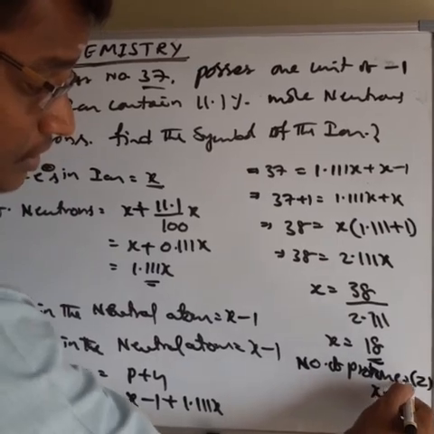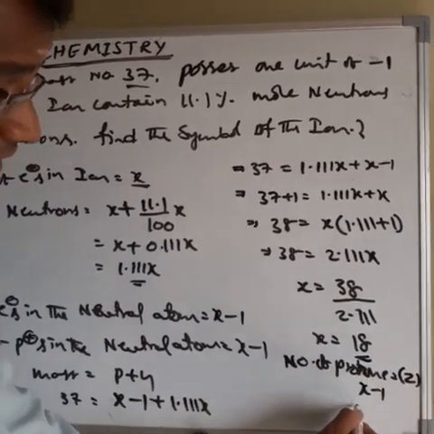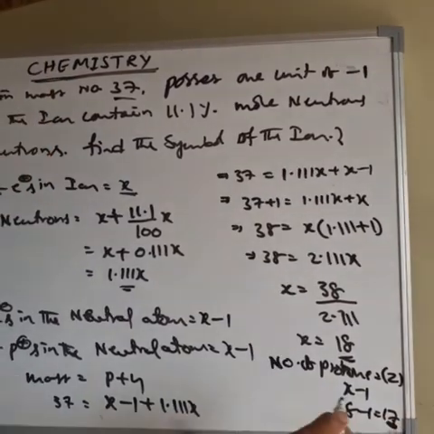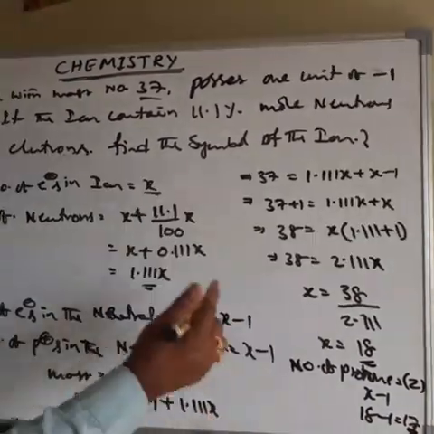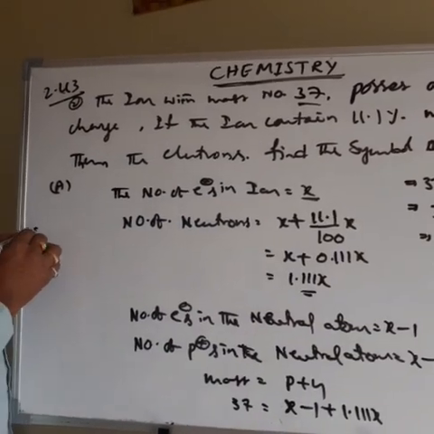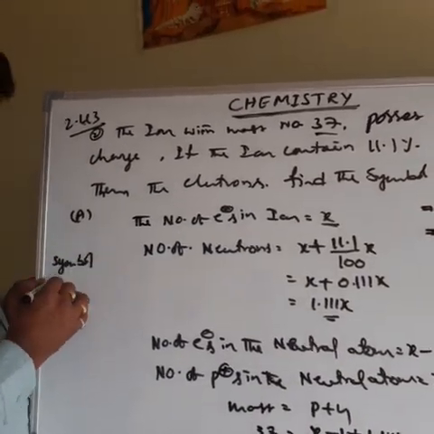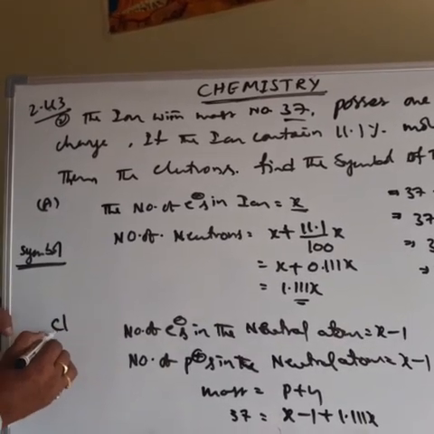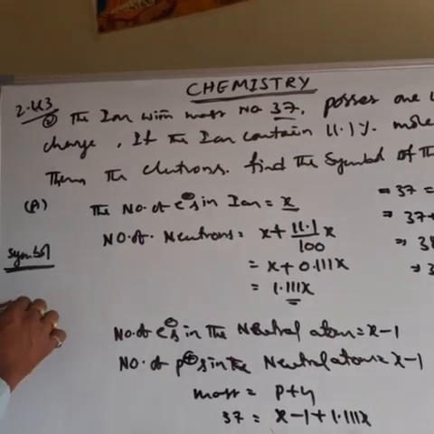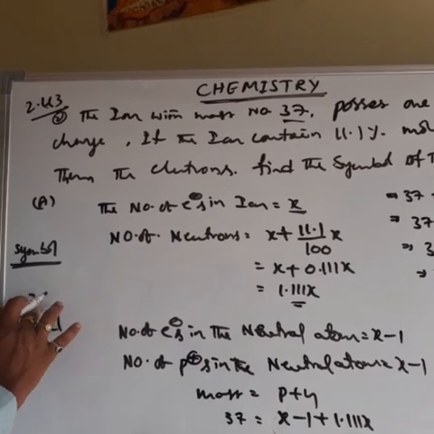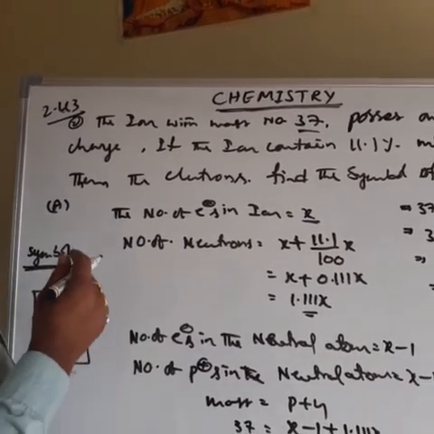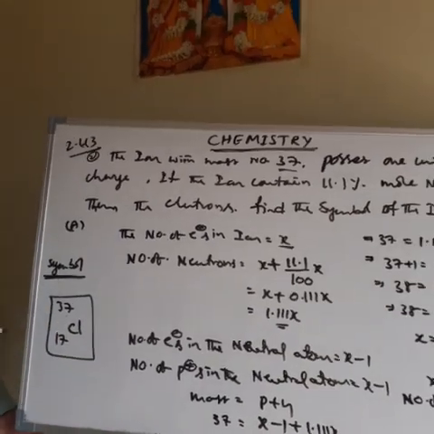Remember, proton number and atomic number are the same. So atomic number 17 means the element is chlorine. The mass number is 37. So this is the answer for this question. This is a very important model.